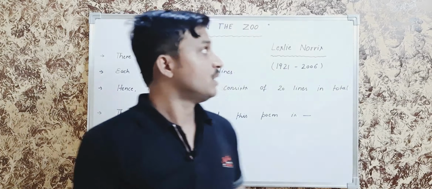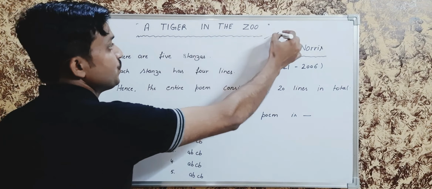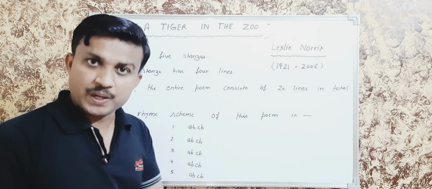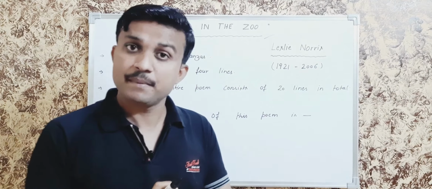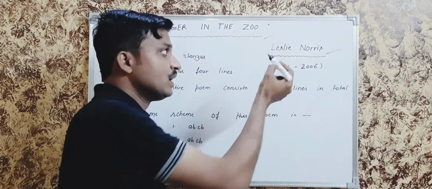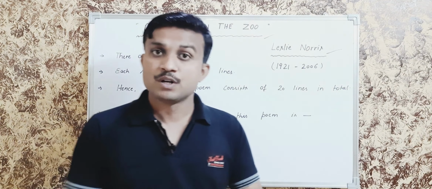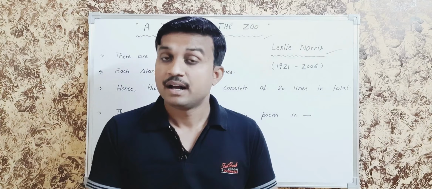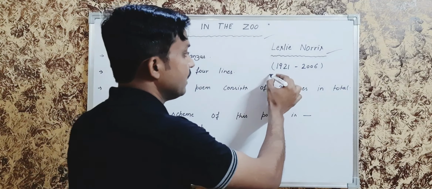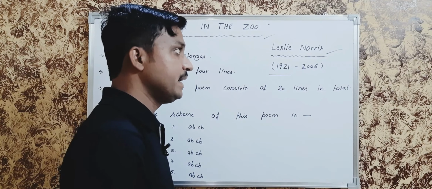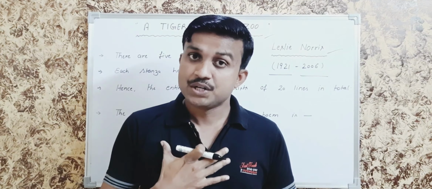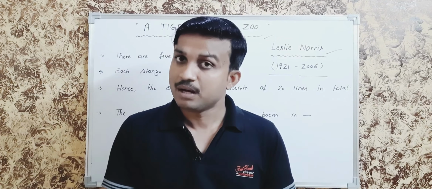Today's topic is, look here, A Tiger in the Zoo. I repeat again, A Tiger in the Zoo. This beautiful poem has been composed by a famous poet, Leslie Norris. By whom? Leslie Norris. Leslie Norris was born in 1921 and died in 2006. My dears, it's my moral duty to introduce you to the poem.